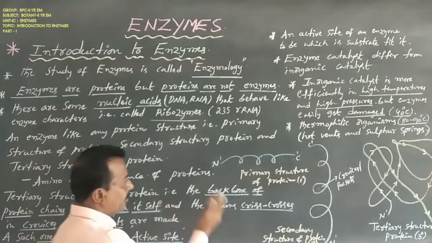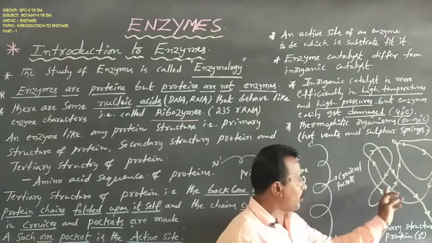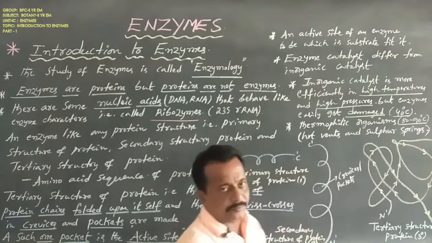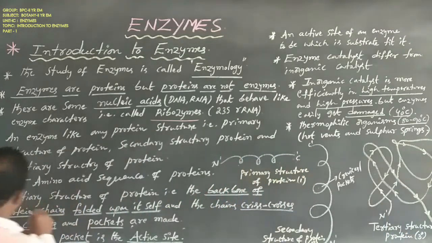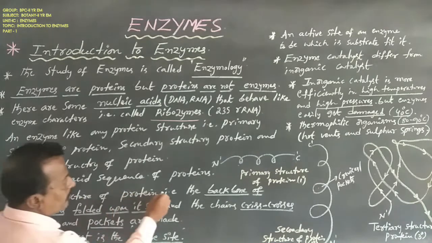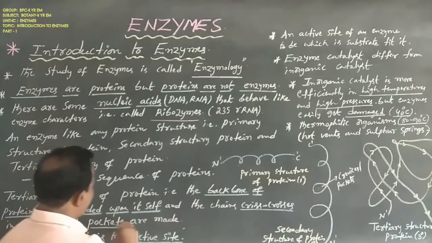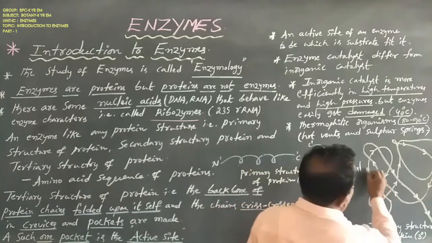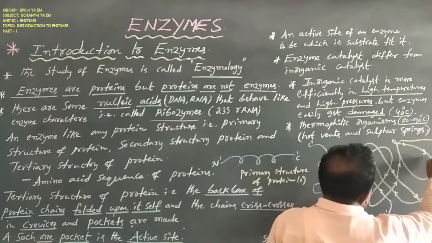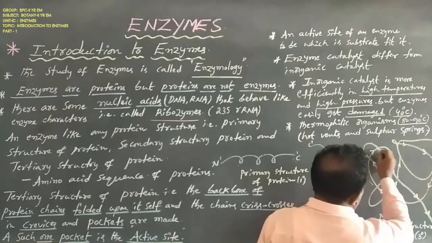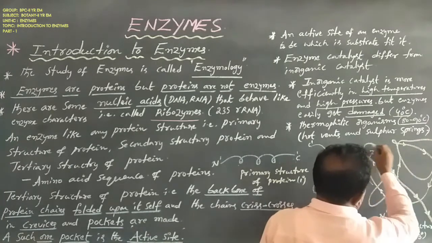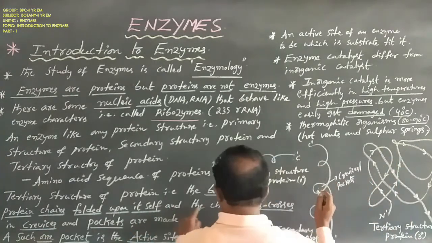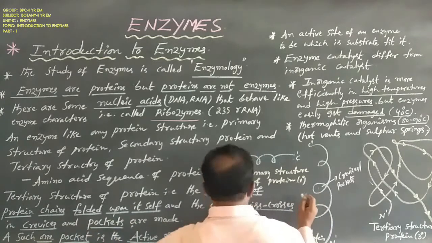Dear students, mainly observe the tertiary structure of protein. It is the backbone of the protein chain folded upon itself, and the chain always crisscrosses.